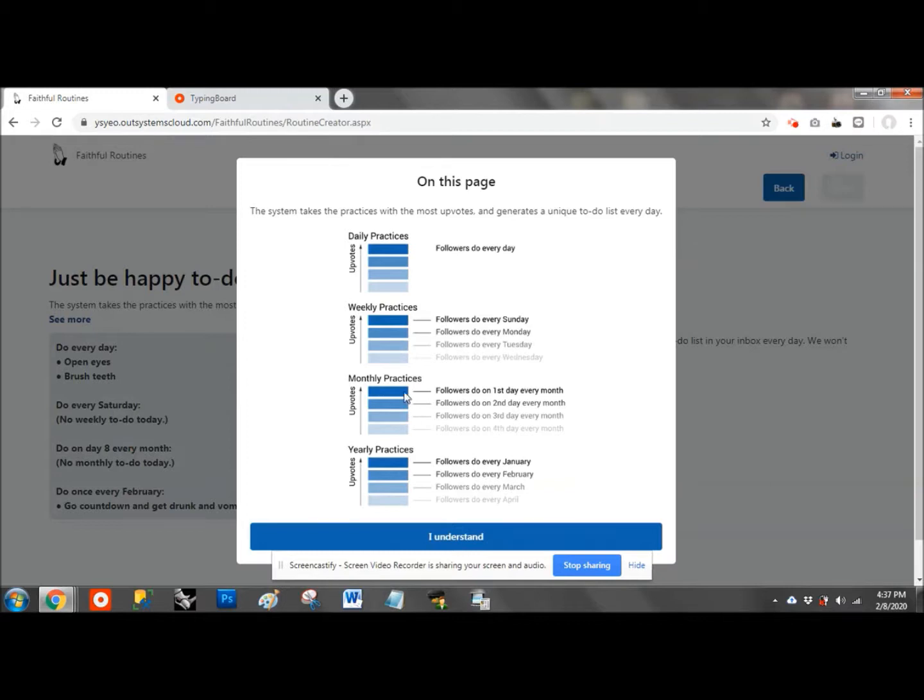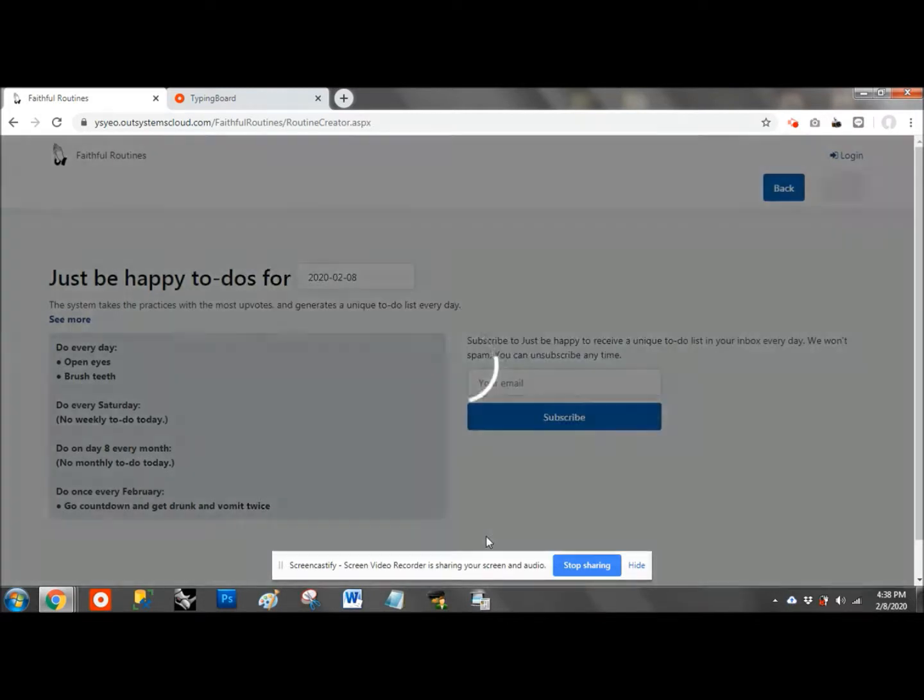For monthly practices, they will take the top 28 practices. The top voted one, followers will do on the first day of every month. The second voted, followers do on the second day of every month, and so on and so forth. For yearly practices, the top voted 12 will get done by users. Followers do the top voted every January, every February they do the second voted, and so on and so forth.